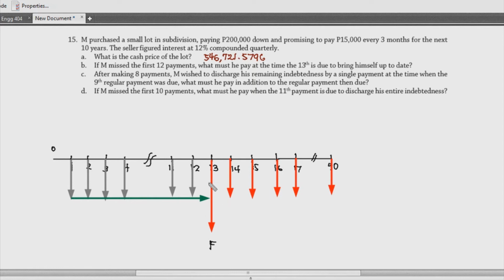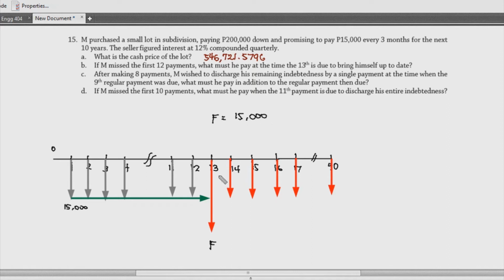So, this will be easy if we just know the value of our A. And sabi nila, diba, 15,000. So, wala tayong problema for that. So, lagyan natin to parang 15,000 yung mga payments dito, no? Okay? So, 15,000, 15,000, so ganun. So, with this, we can now compute for F. So, F is equal to 15,000.